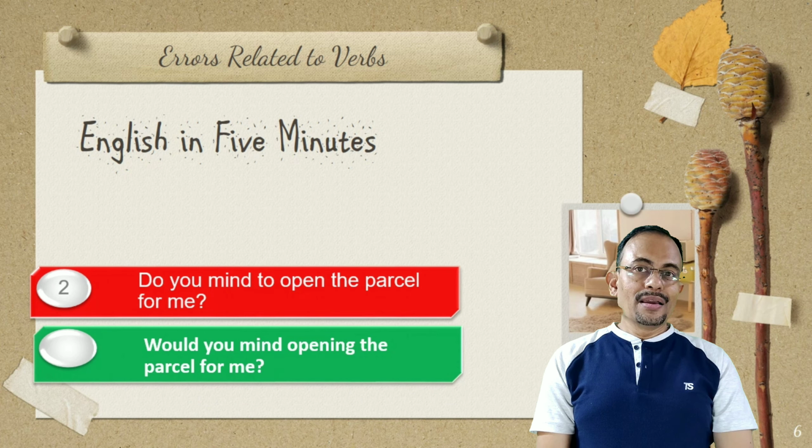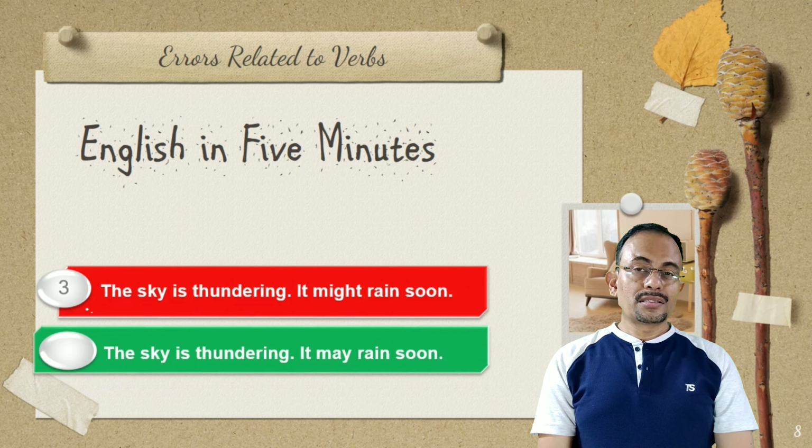The sky is thundering, it might rain. What is the error in this sentence? The sky is thundering, it may rain. Dear students, what is the difference between may and might?